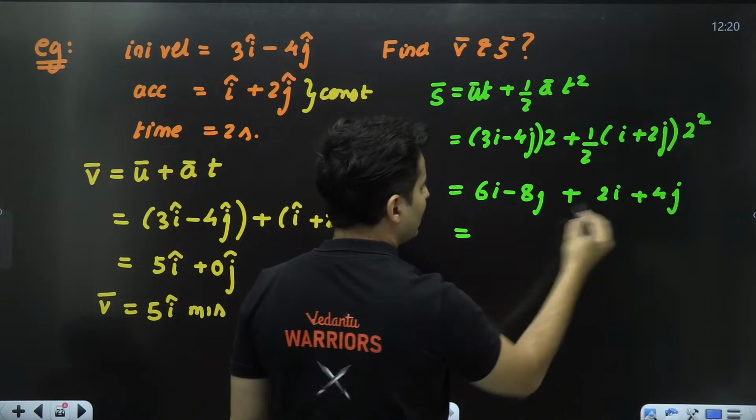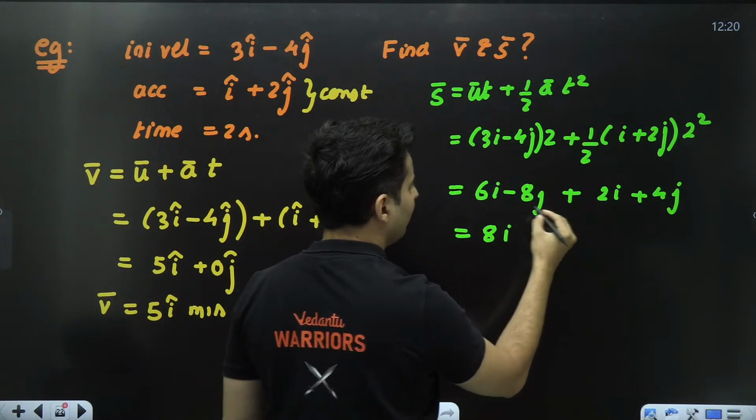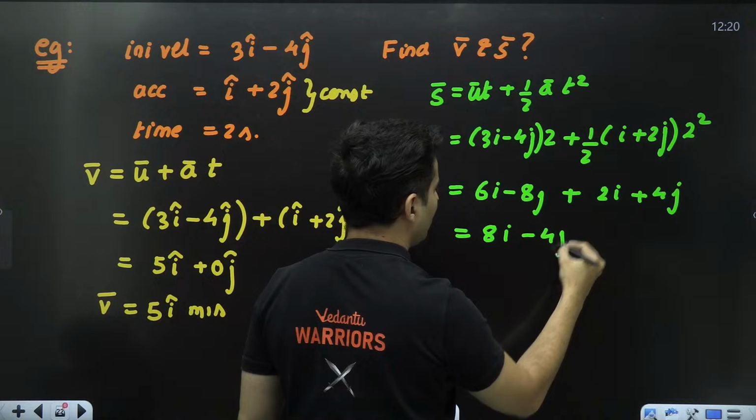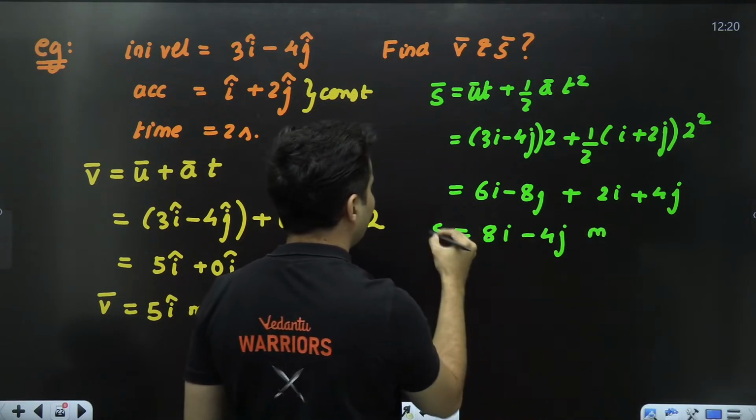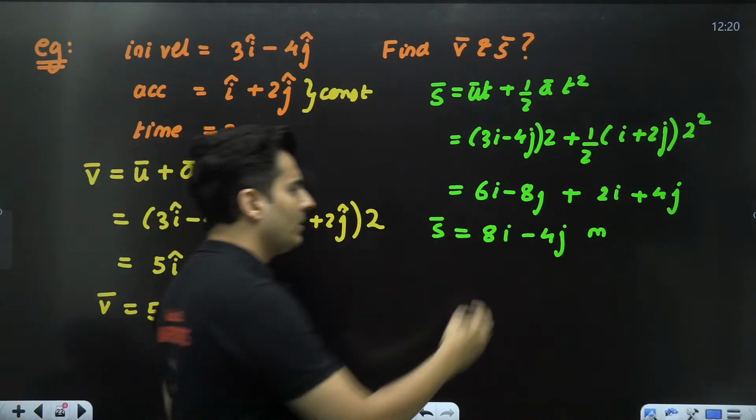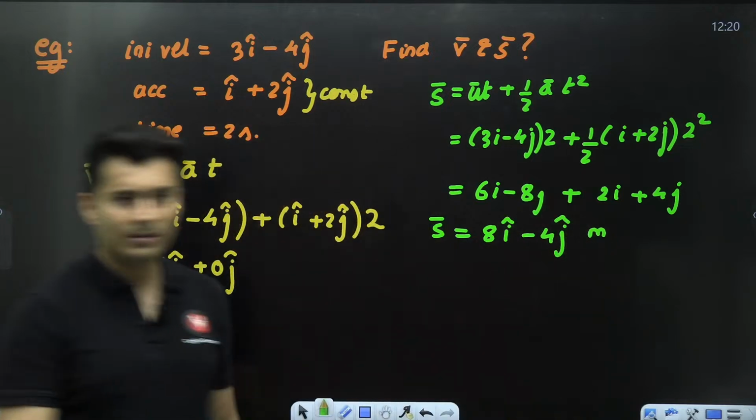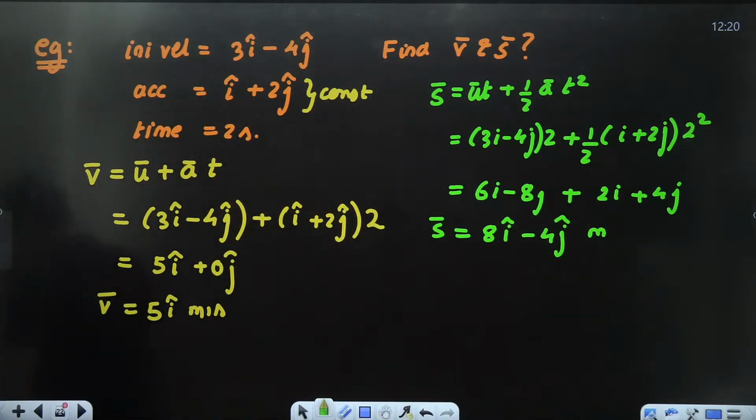Simplified further, 6 plus 2 is basically 8. So 8i, minus 8 plus 4 is minus 4, so minus 4j meters. So that is your displacement: 8i cap minus 4j cap. Is that right? This is one way of doing it.